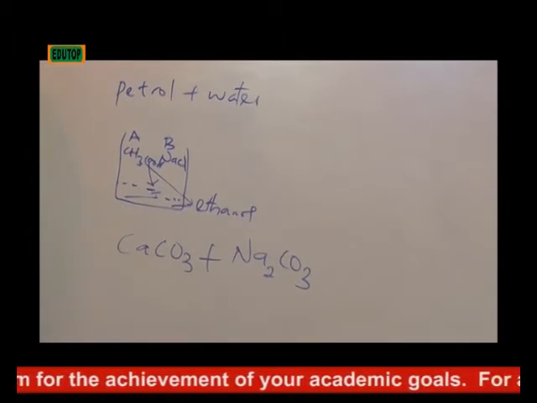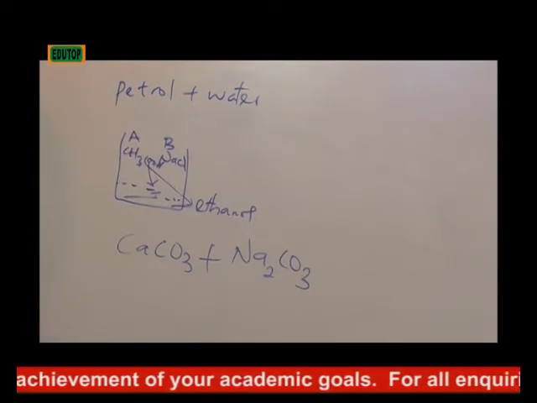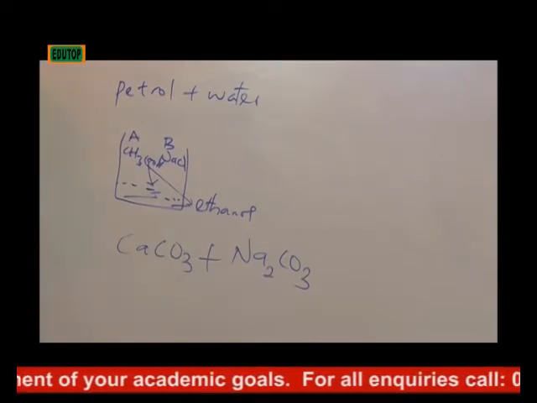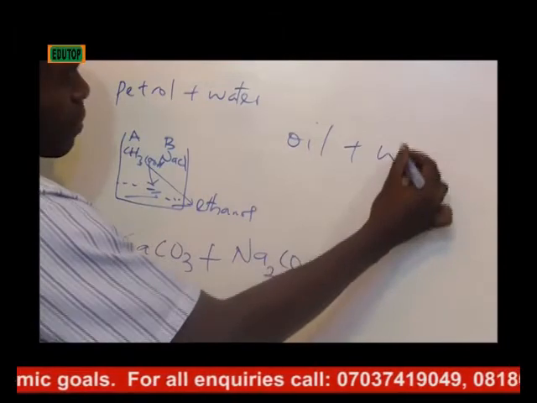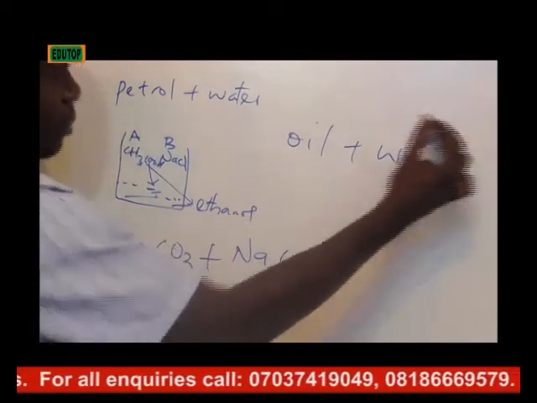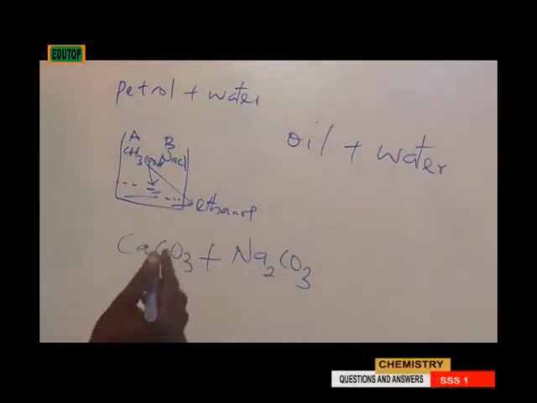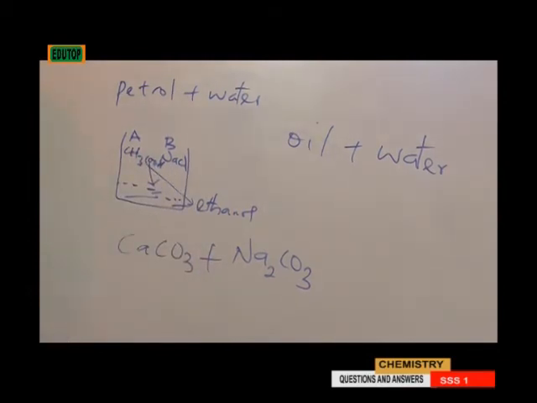Question 2, a mixture of oil and water can be easily separated by, when you say oil and water, remember separating funnel. It separates two liquids that are what? Immiscible.